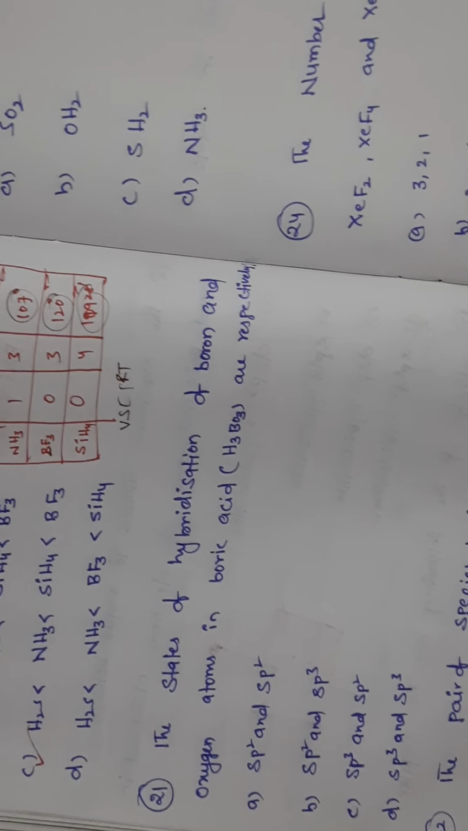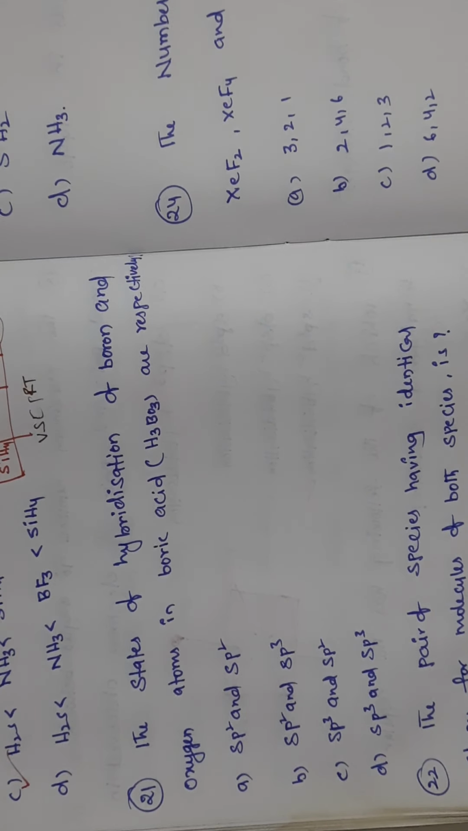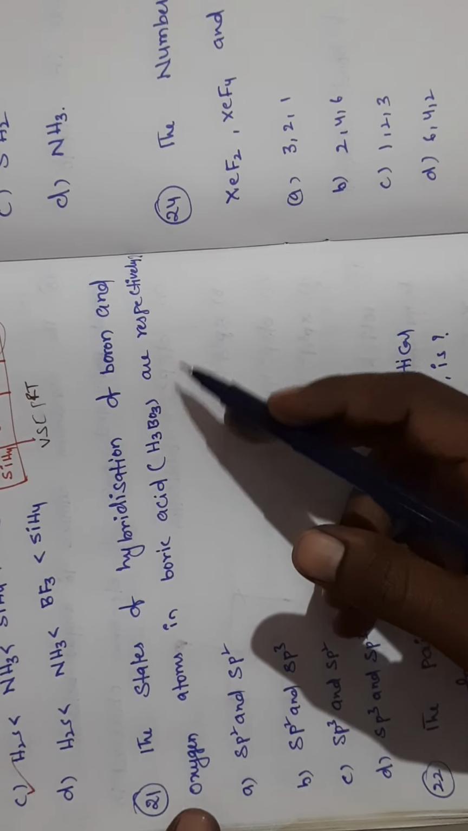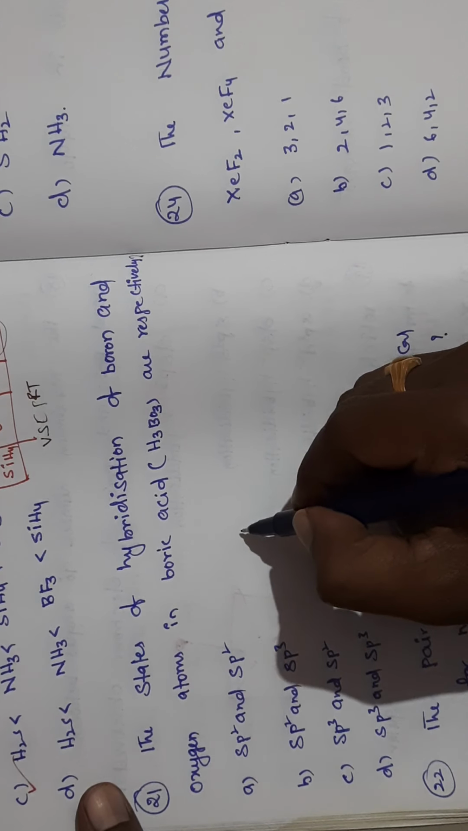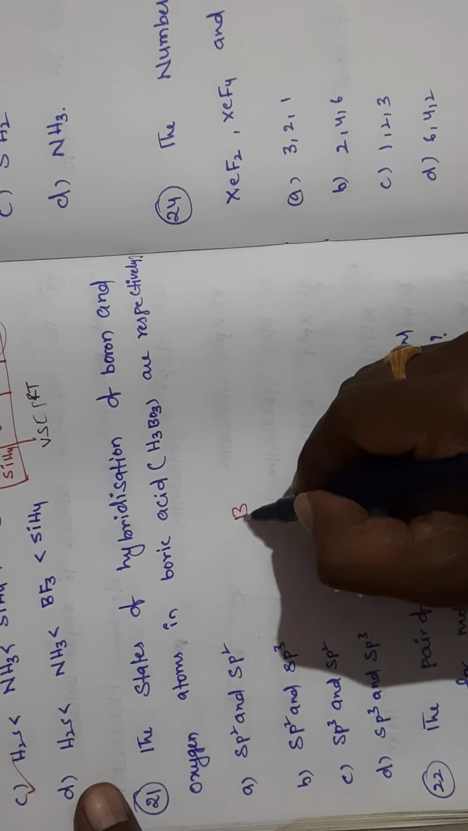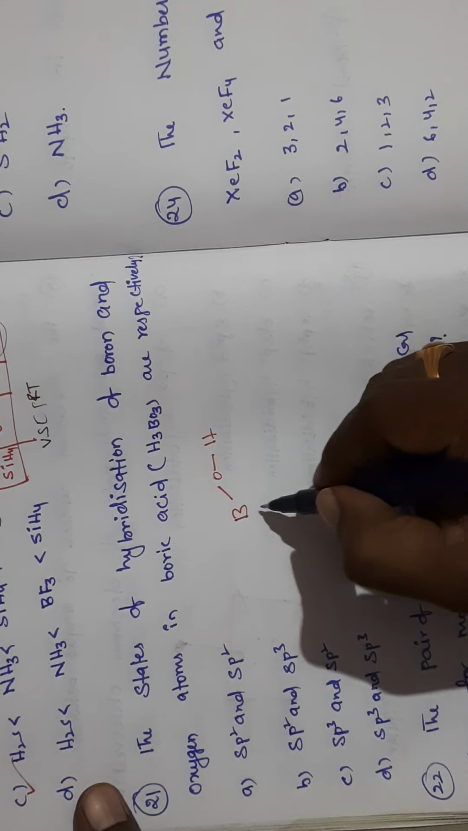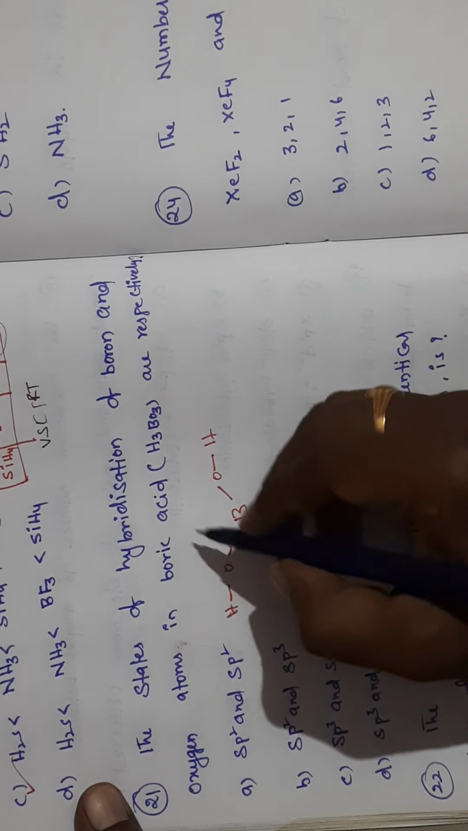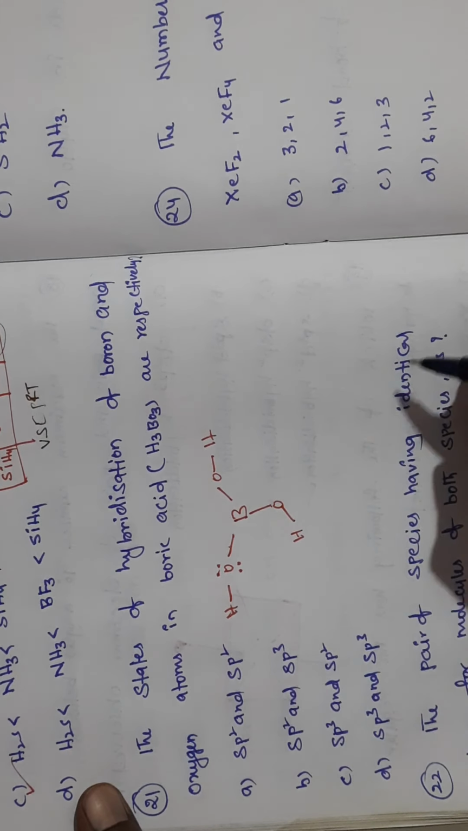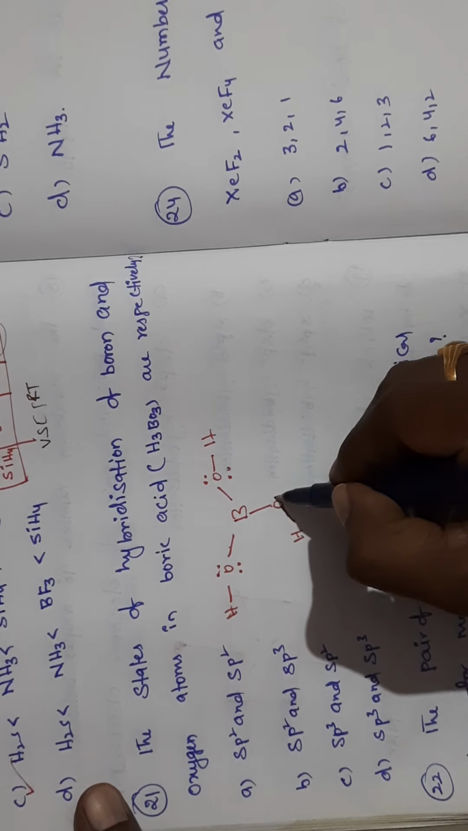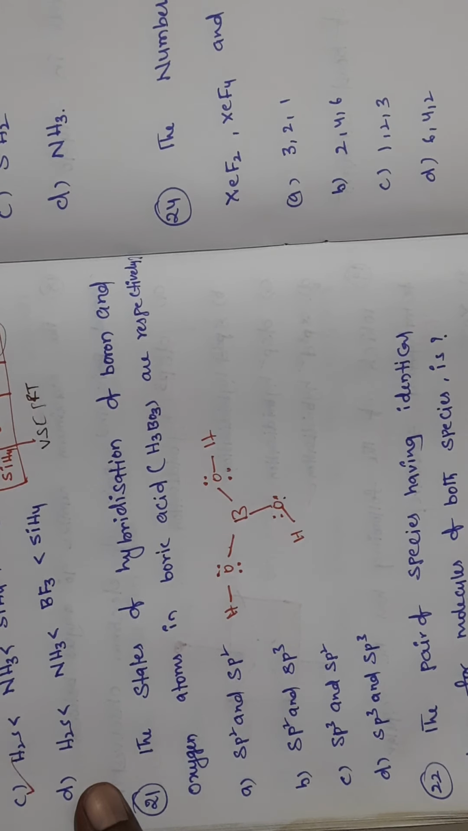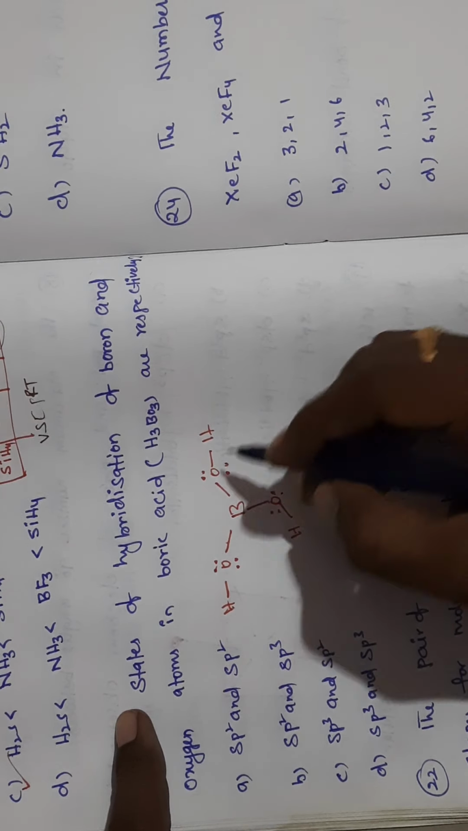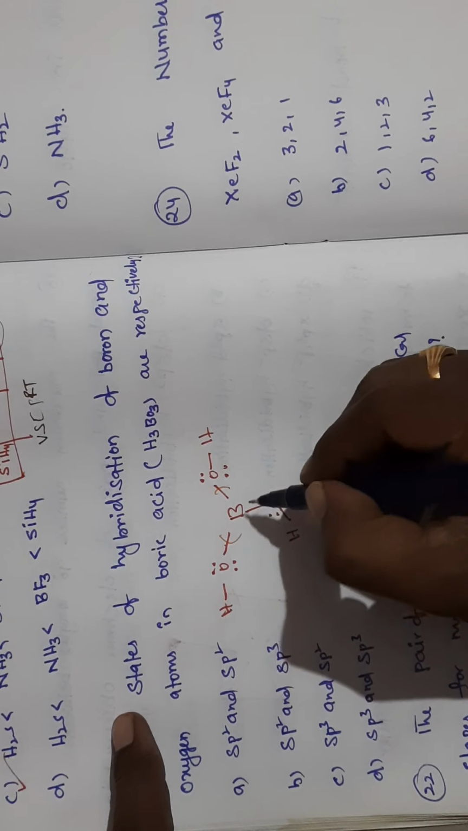So next question. The states of hybridization of boron and oxygen atoms in boric acid, H3BO3, respectively. The boric acid structure will be like this: B, with oxygen and hydrogen, and here oxygen and hydrogen, and here oxygen and hydrogen. We know that on each oxygen 2 lone pairs of electrons will be there. Now you go for boron. On boron, just observe here, 3 sigma bonds are there: 1 sigma, 2 sigma, 3 sigma.